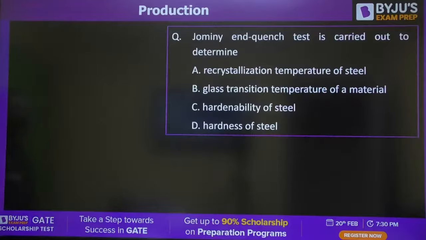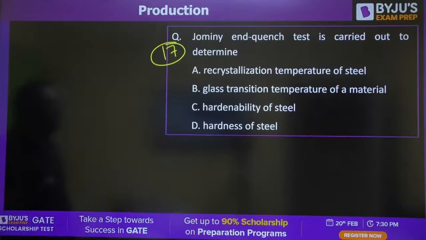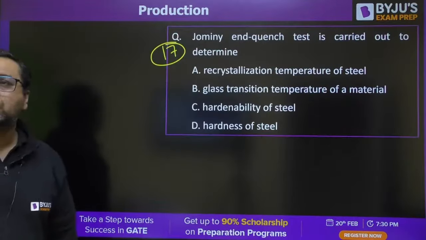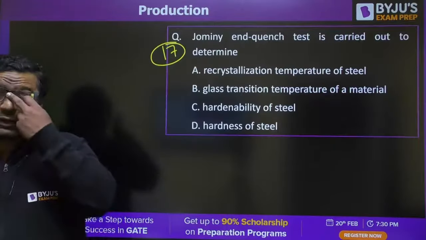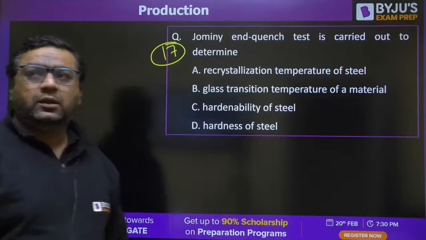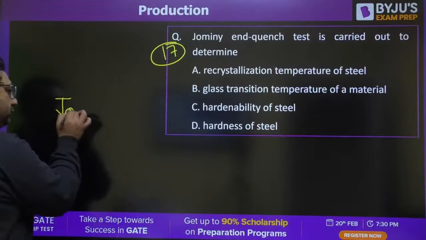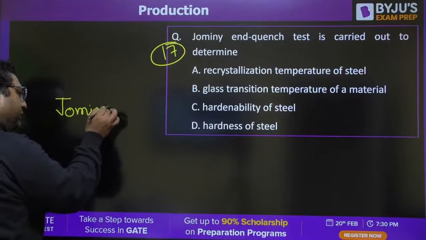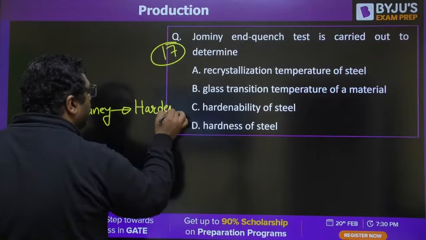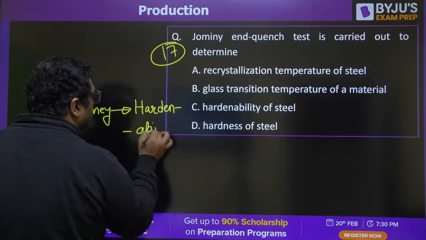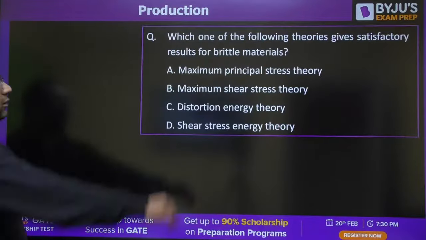Moving further. This is question number 17. Jominy test is performed for what? This is from heat treatment. Very good, Graham Bell, Kiran. Jominy test is performed for hardenability.